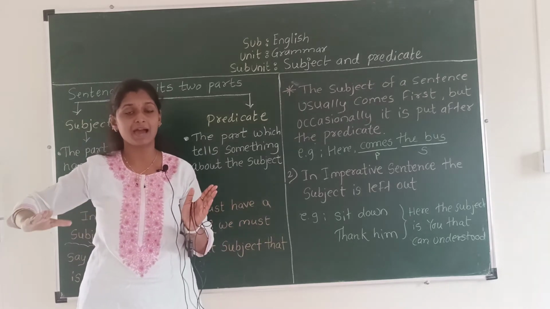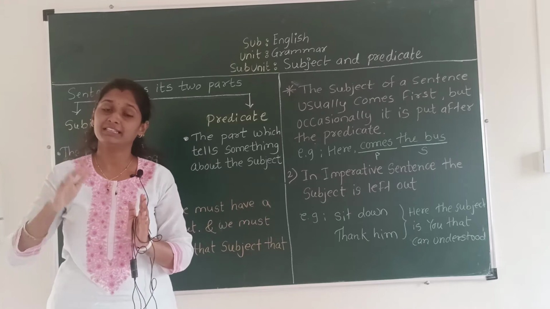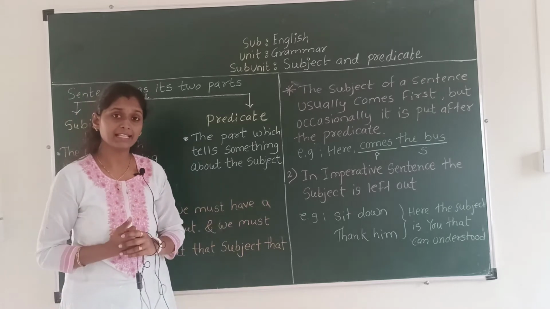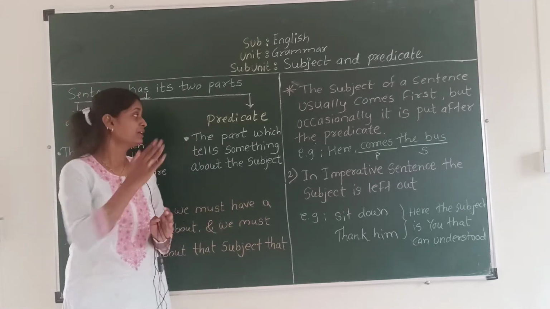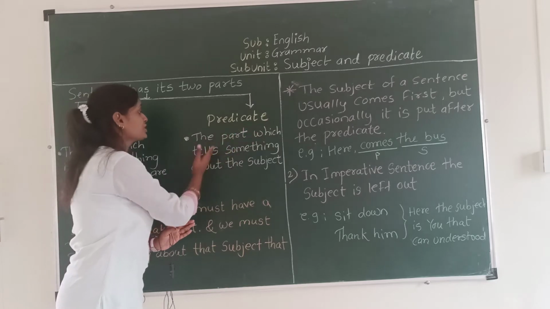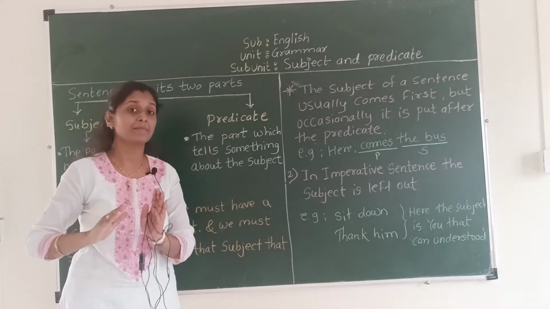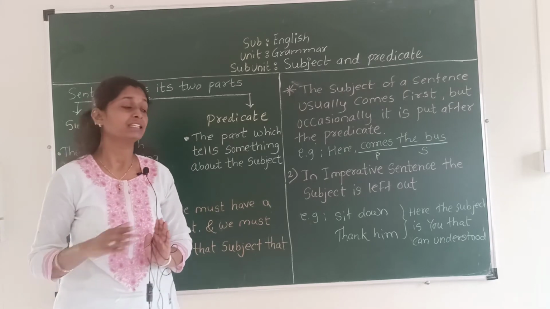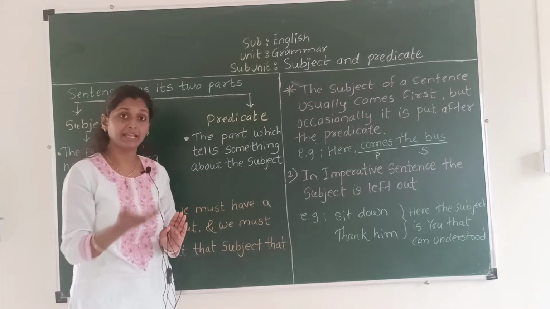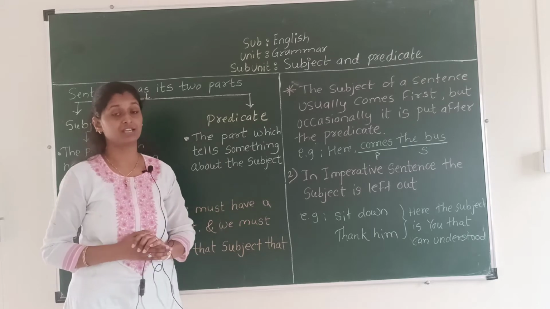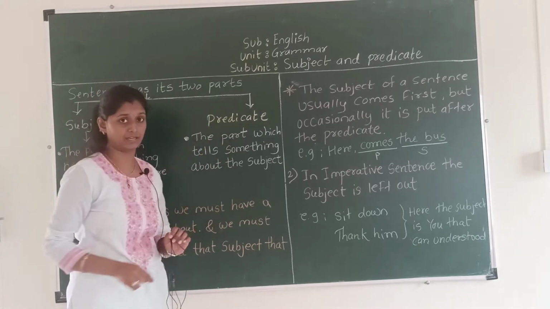So the remaining part is the predicate. In that remaining part, the part which tells something about the subject, that is called a predicate.